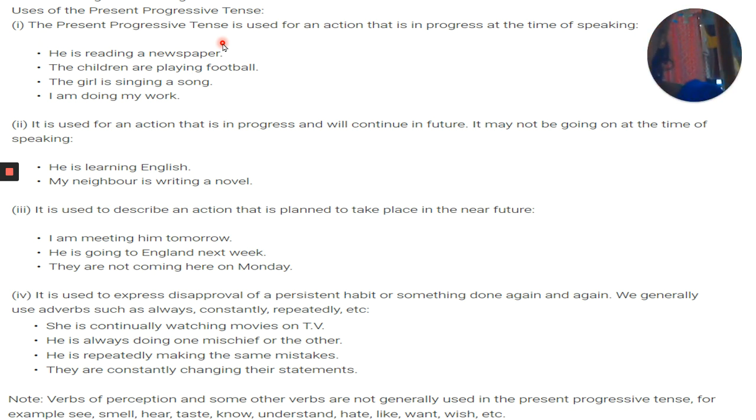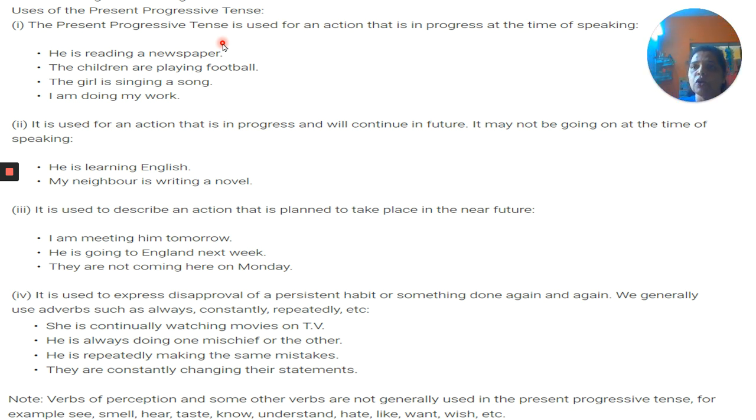For example, the girl is singing a song. I am doing my work. So here we can also use the present progressive tense. Now, it is used for an action that is in progress and will continue in future. Again, it has been in progress and it will still be continuing in future.